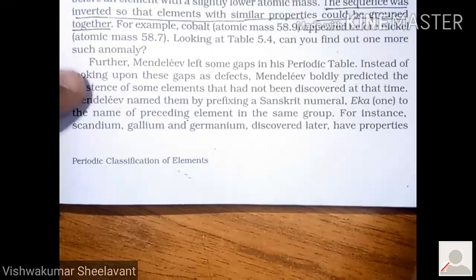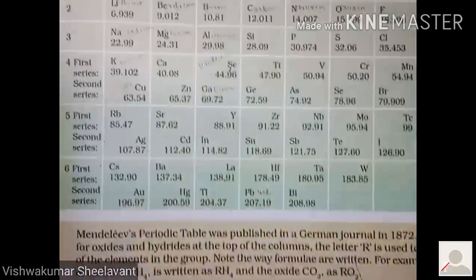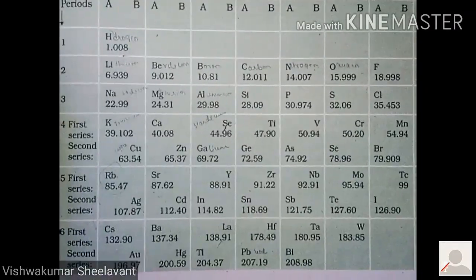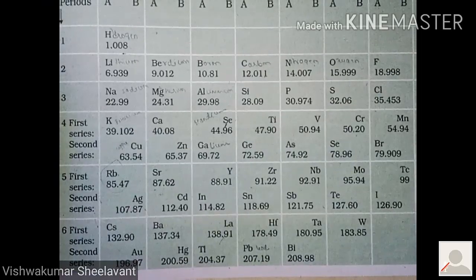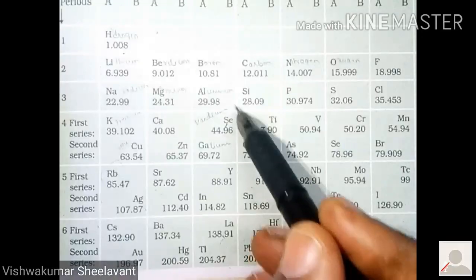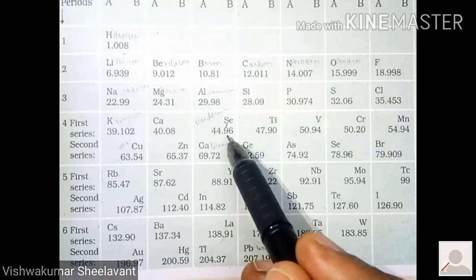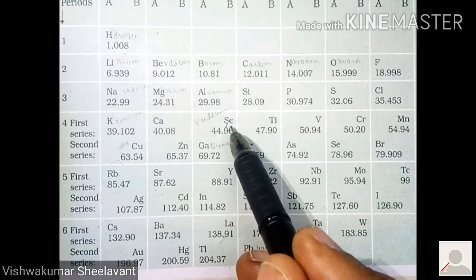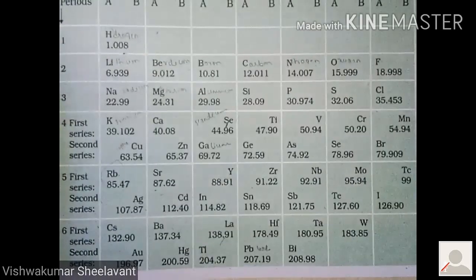at that time scandium, gallium and germanium were not discovered at all, which means there is an error in this textbook. It is not SE, it is SC, scandium.